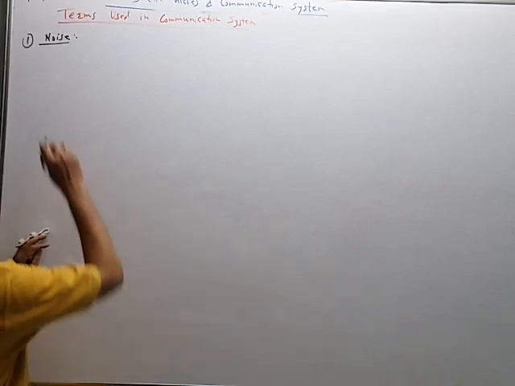So let us see some terms commonly used for communication systems. What is noise?